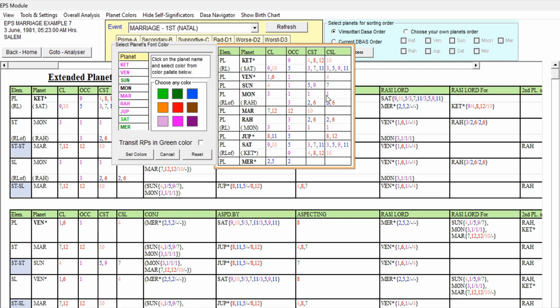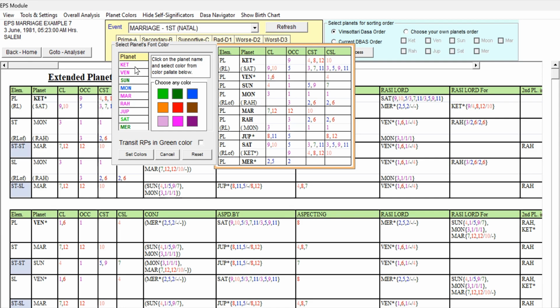Moon 3, 1, 1, 1. It is good, but it is not having any strong favorable grouping. But it is the third lord occupying Lagna, or Lagna star lord, or Lagna sublord. It's supportive for the Lagna. Representing Rahu, it is a mixed significator. So Moon can be given blue color, right? We need not give dark green or light green, because the second planet has some 2, 6, 2, 6 cuspal sublord. So I am giving Moon a blue color.